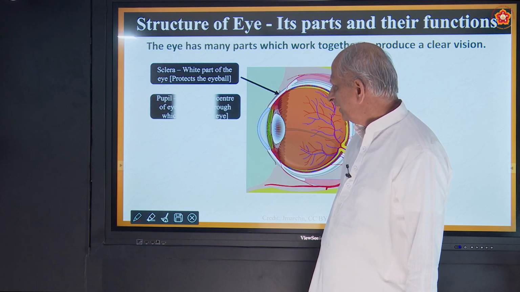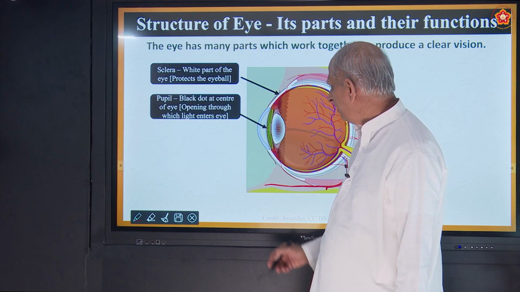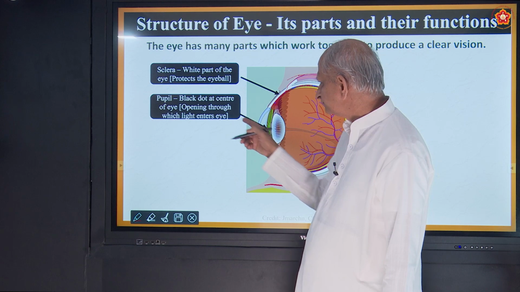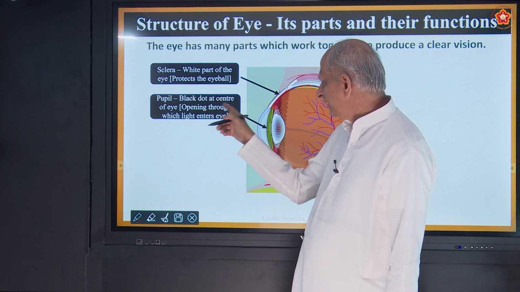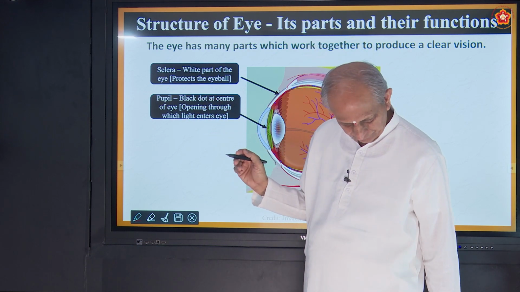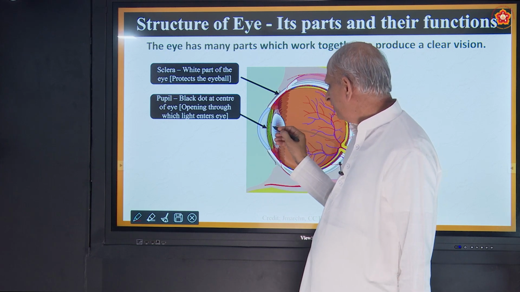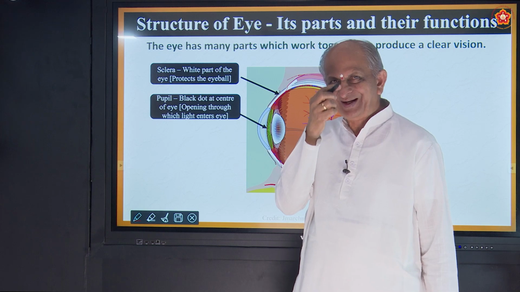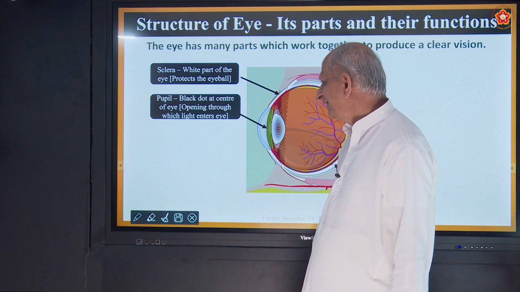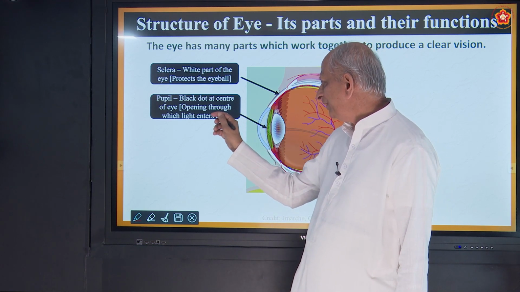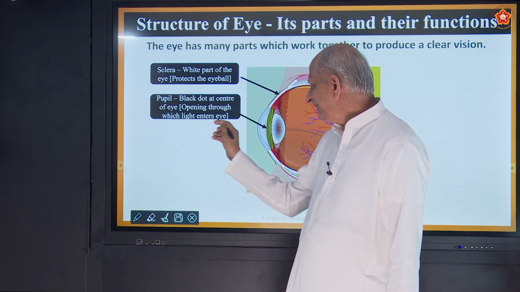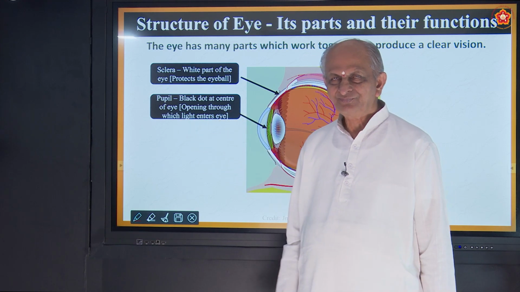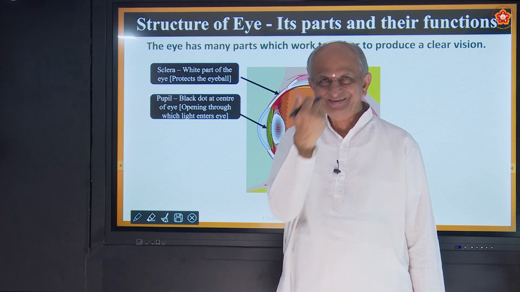Then we have another beautiful part called pupil, the black dot at the center of the eye. All of us have this black dot at the center of the eye, an opening through which light enters the eye. So that is the entry point.